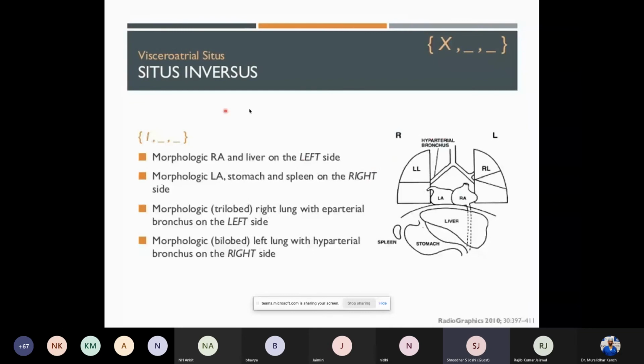The morphological right atrium is on the left, the trilobed lung is on the left, the liver is on the left, and the spleen and stomach are on the right. So exactly a situs inversus.